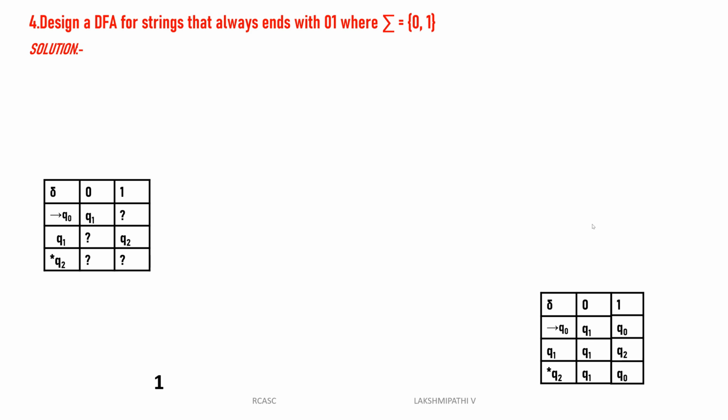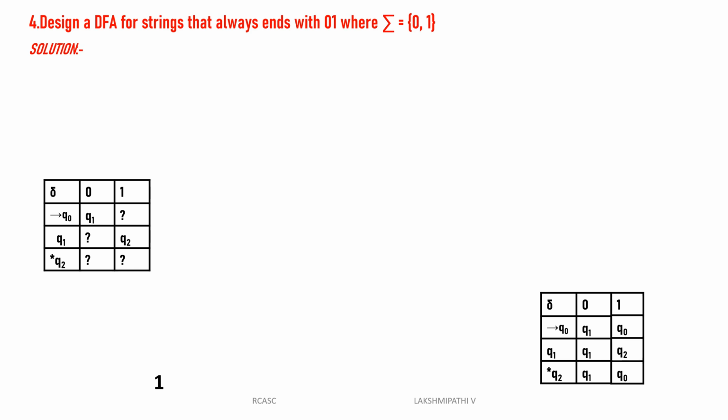What is sigma equal to 0, 1? It means the string has zeros and ones, but here the condition given is always end with 0, 1. If anyone can tell me, what type of strings will be formed in this language? You can read the question: design a DFA for the strings that always end with 0, 1, meaning the beginning can have many zeros and many ones, but it always ends with 0, 1. How can you define the language for this? L is equal to